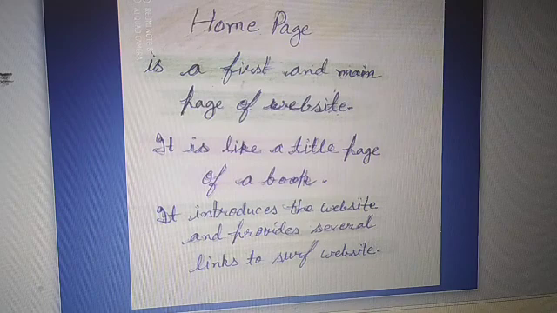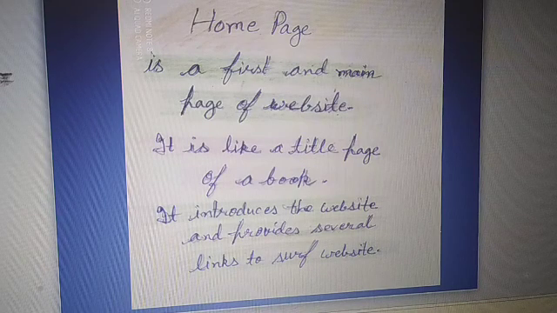The home page introduces the website. We get all the information about the website through the home page, and it provides several links to surf on the website. So it provides links and it introduces the website. So this is your home page.